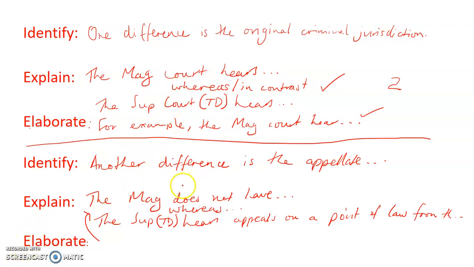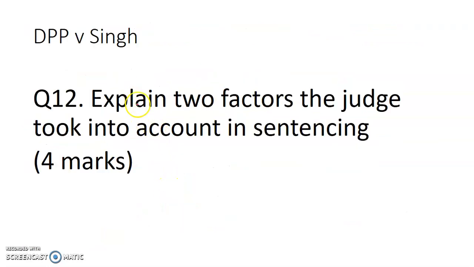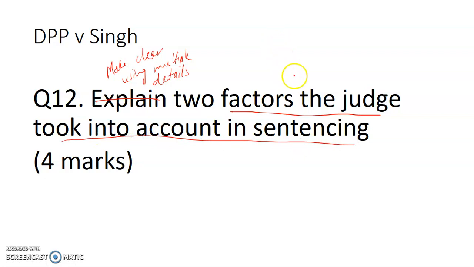Okay, let's move on to another example. Explain 2 factors the judge took into account in sentencing. All right. So I know explain means to make clear using multiple points of detail. 2 factors. All right, so let's go here. I've done my instructional term. It's got a content word, factors that the judge takes into account in sentencing. So I know that of those, I'm going to have 4 possible choices.